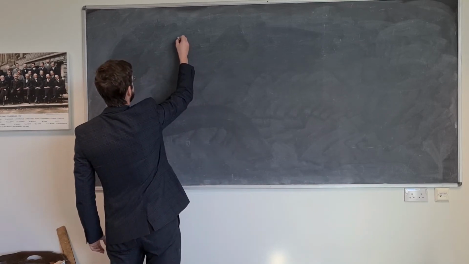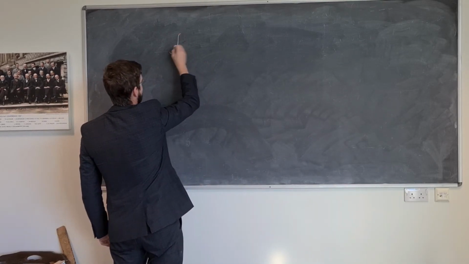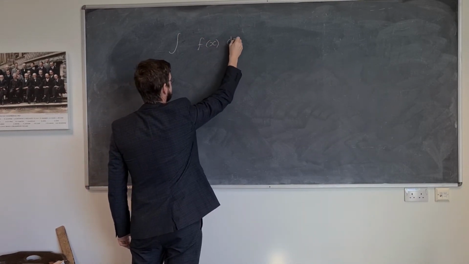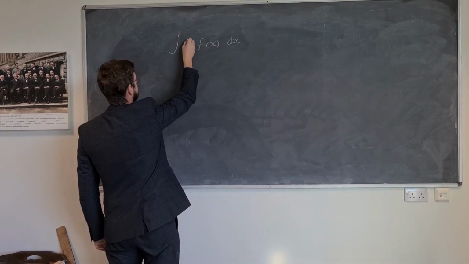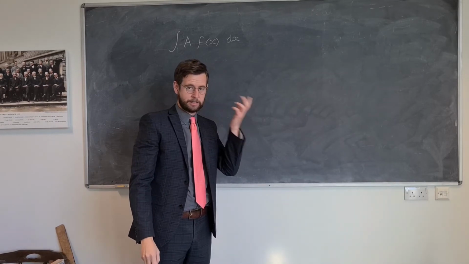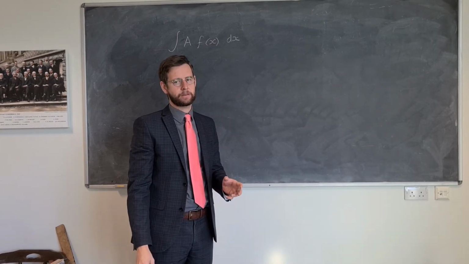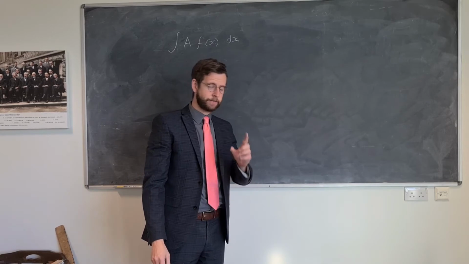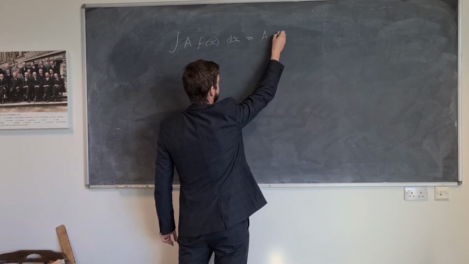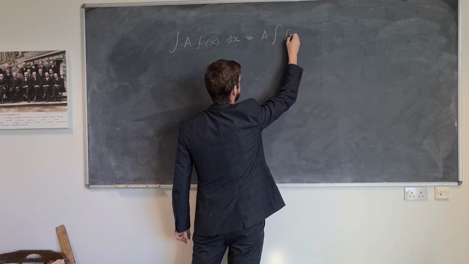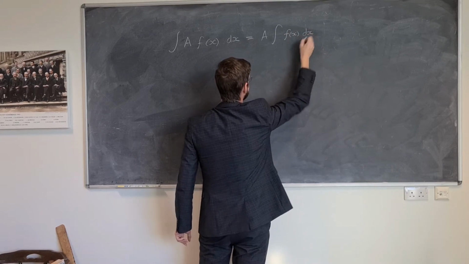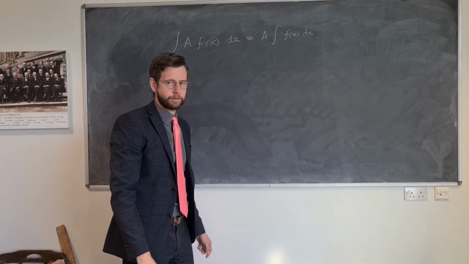So, for example, if we wanted to integrate f of x by dx, what if we wanted to multiply the whole function by just this value a, and assuming that a itself does not depend on x, then the first golden rule is that we can move it outside of the integral and then just integrate f of x by dx. And that is universally true.